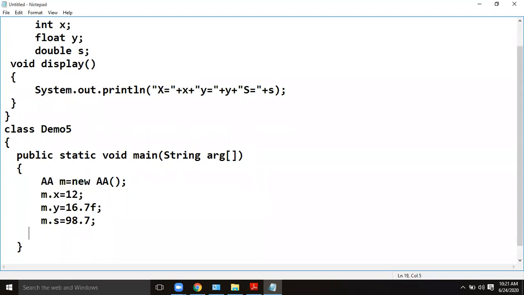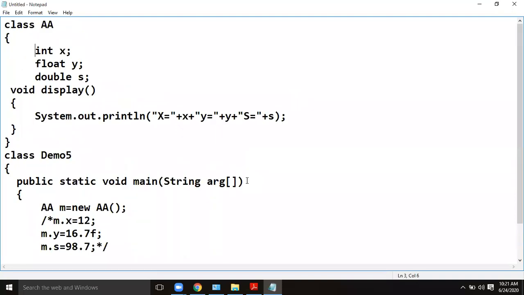Now you want to call display, for example. We simply need to call the display method from here. Otherwise, for a simple example purpose, assign the values there only. int x equal to 90, y equal to 13.6f. As I already told you, f should be used as a suffix for a floating point value because the default is double.